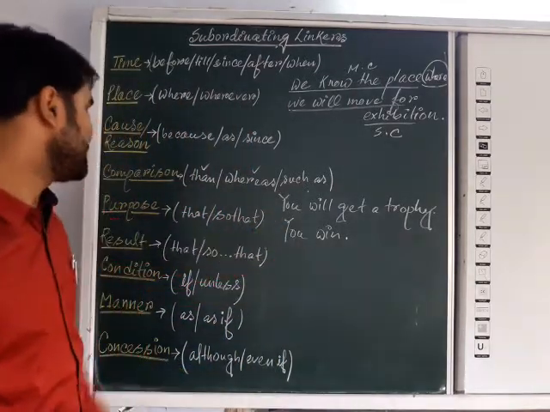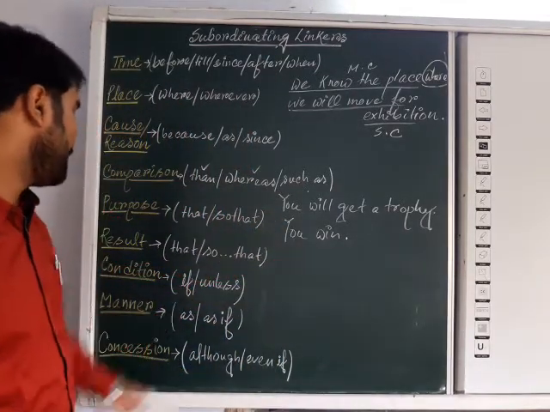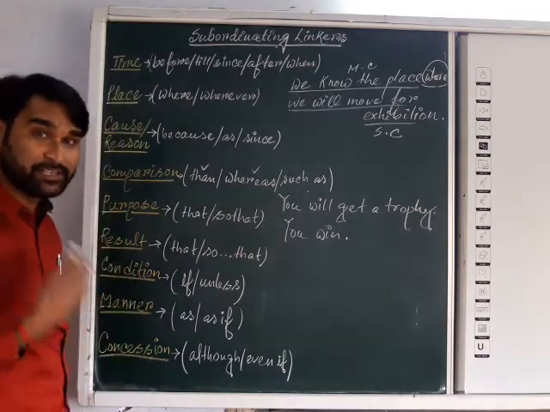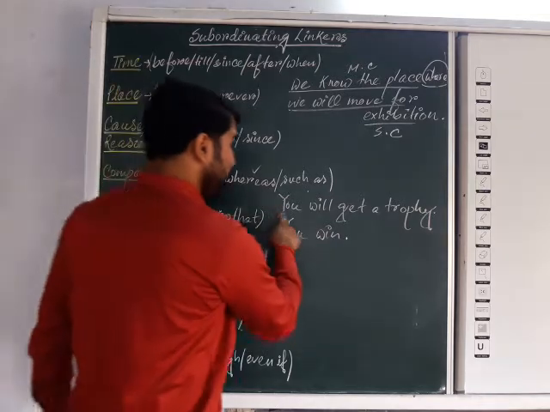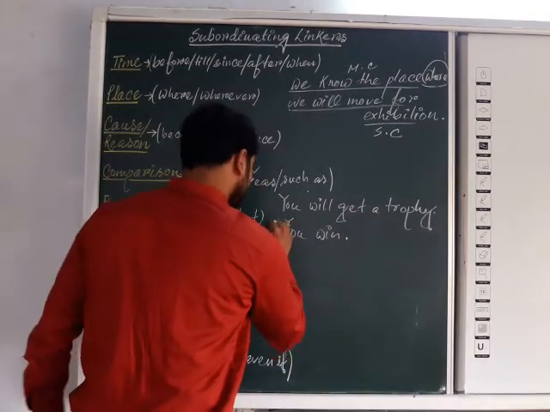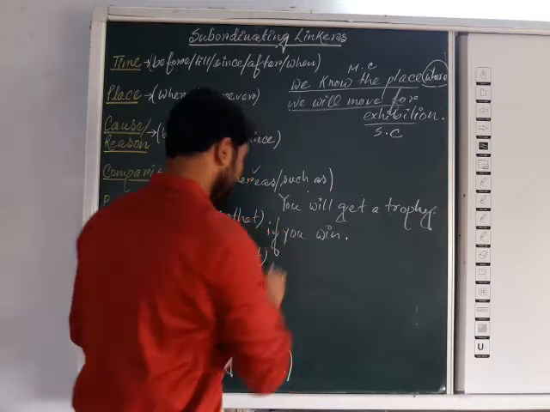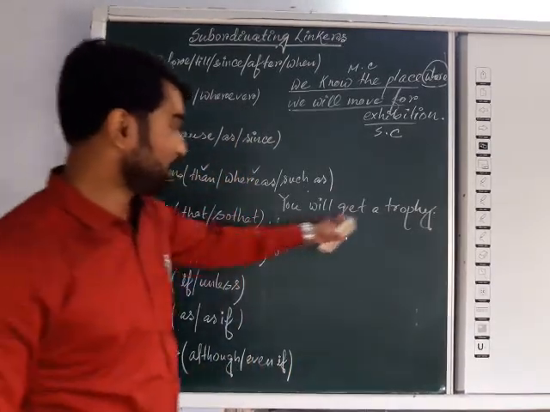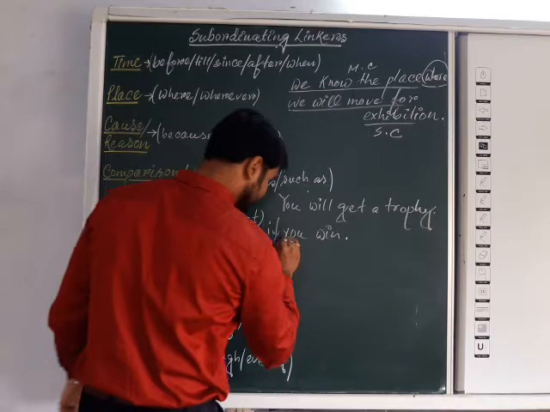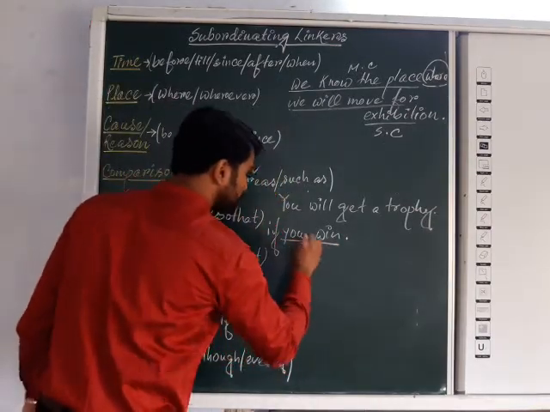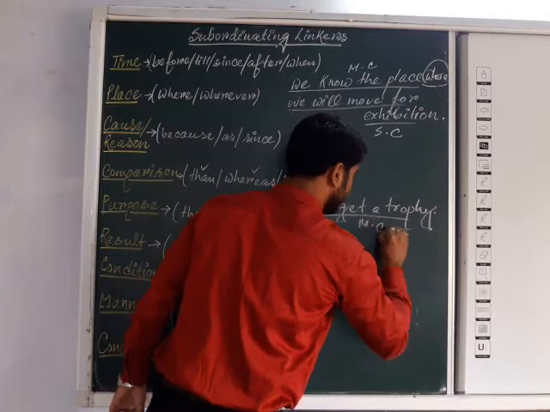Please join these two sentences using condition, if or unless. Now what will be the appropriate answer? Think on it. Your answer will be, you will get a trophy if you win. That is the condition. If shows the condition. So if you win will be the subordinate clause, and you will get a trophy will be the main clause.